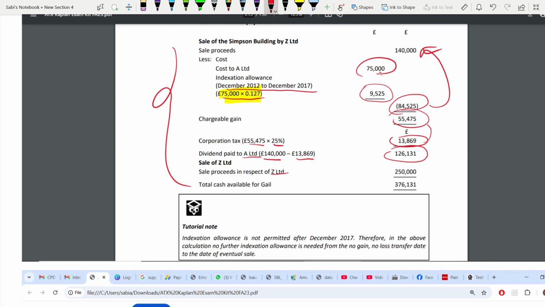One, you are selling building, from that you are getting 126,131. The other one, you are selling the shares, from there you are getting 250. So if you add these two, you are getting 376,131. This is the total cash that will be available for Gail. It's very simple, very easy. This is correct in your schedule also.